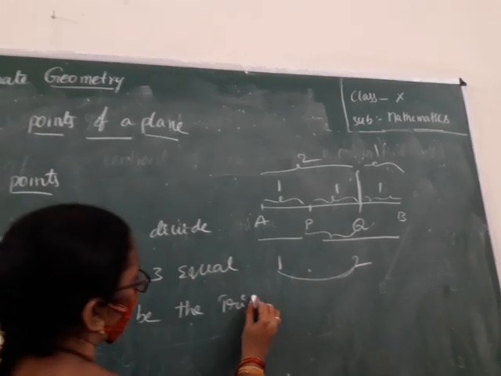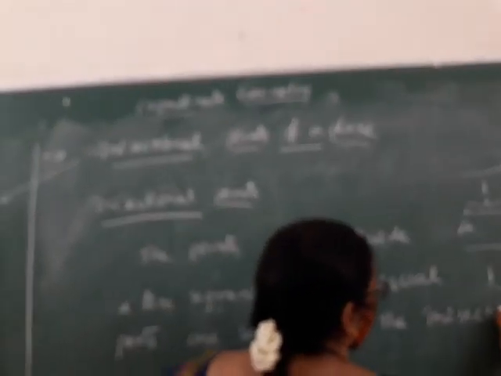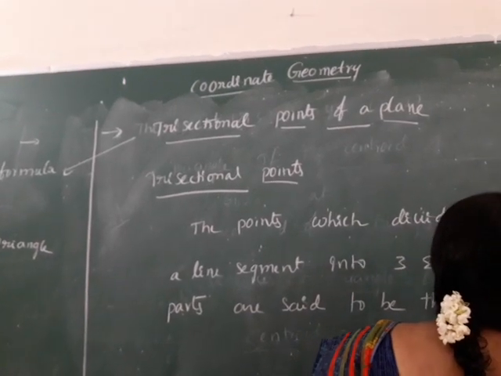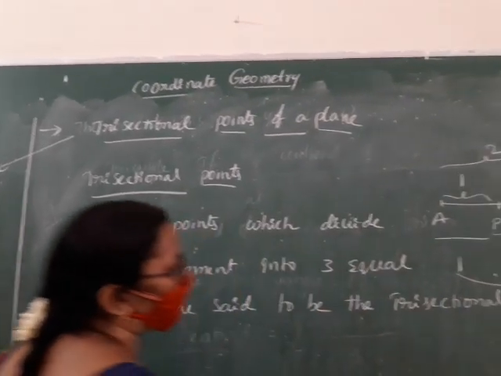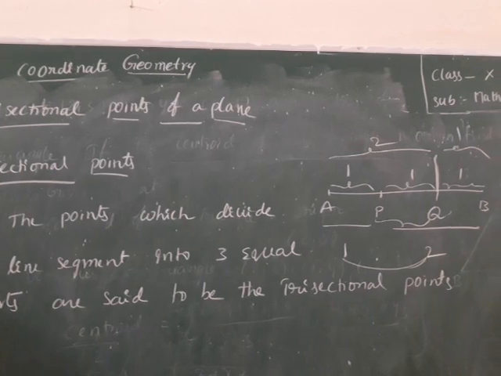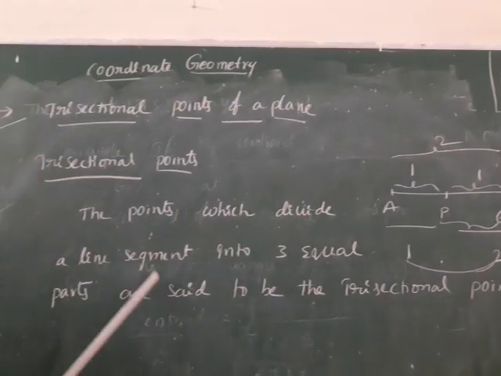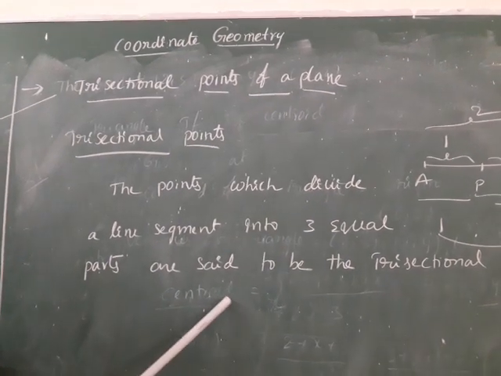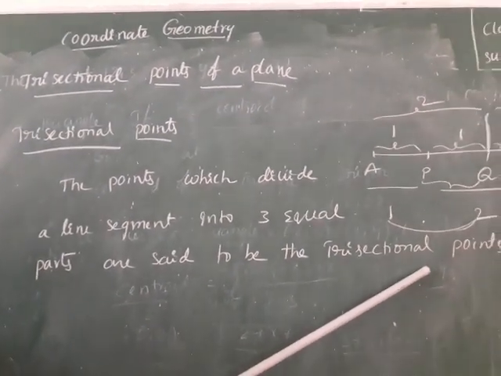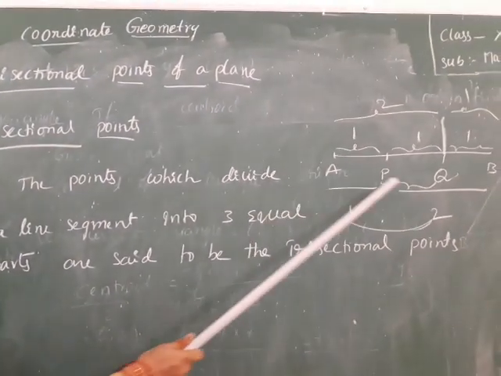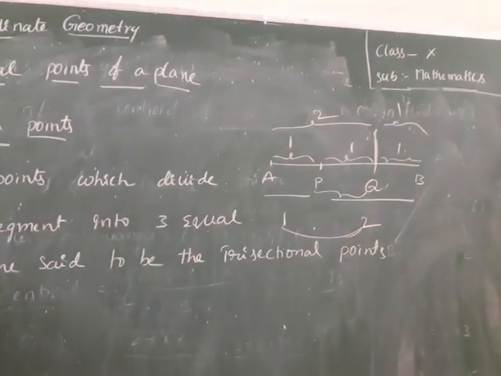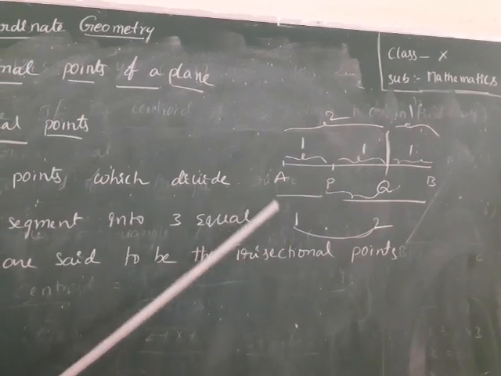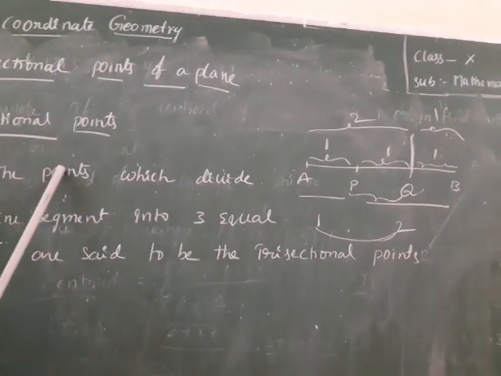Do you understand clearly? Yes, the points which divide the line segment in 3 equal parts are said to be the trisectional points. What are the trisectional points of the line segment AB? P and Q. Now we see one problem on this concept.